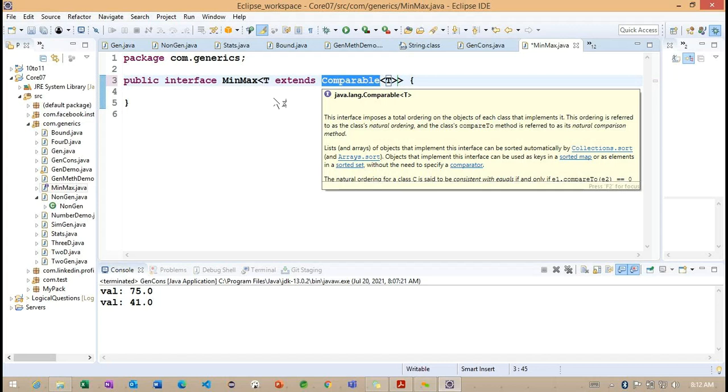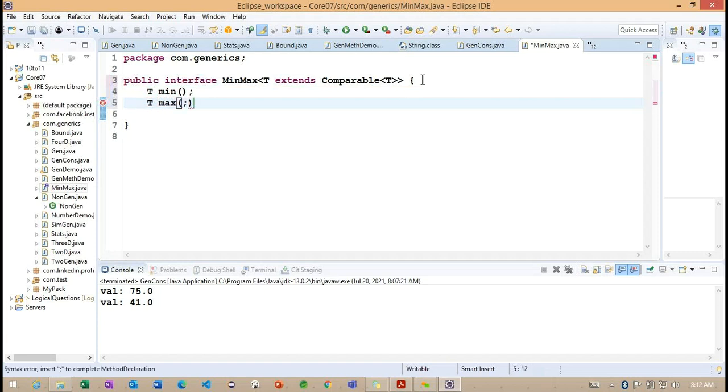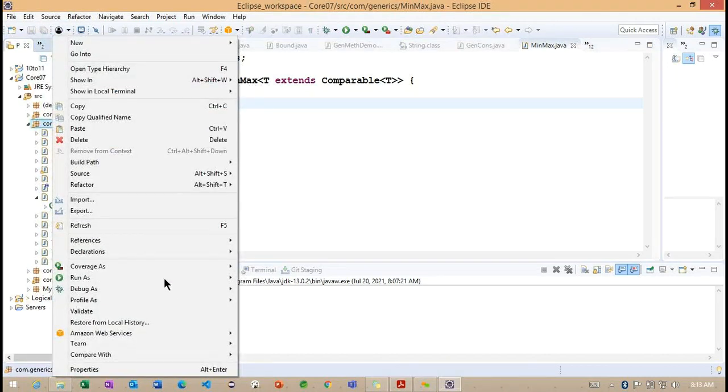And here, what I'm trying to explain is that once we define this, the return type I'm providing is T here, right? The name of the method is min, and for max also I am working with the return type T. Getting the point? This is very important. Based on the input, the return type is changing here. Whatever data type we are going to create, the method also tries to return the same data type here. Okay. Now, this is our interface concept.